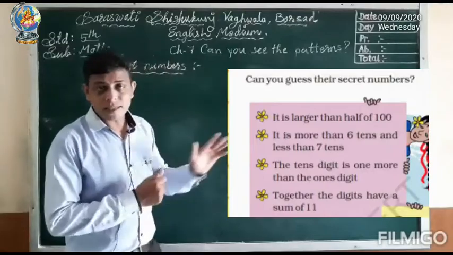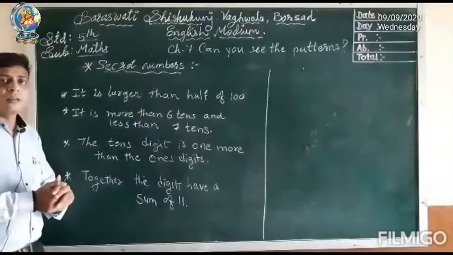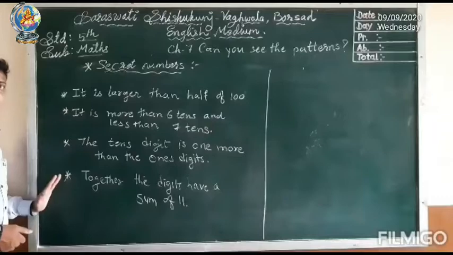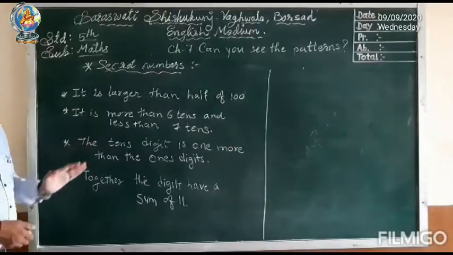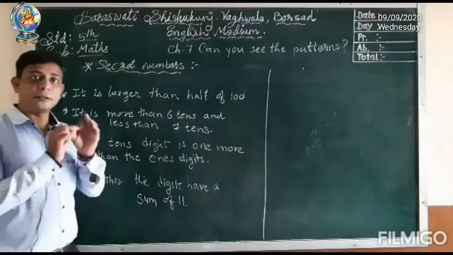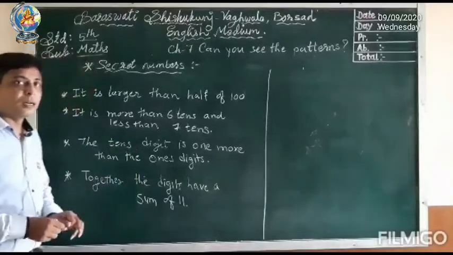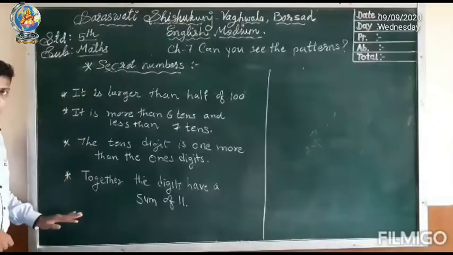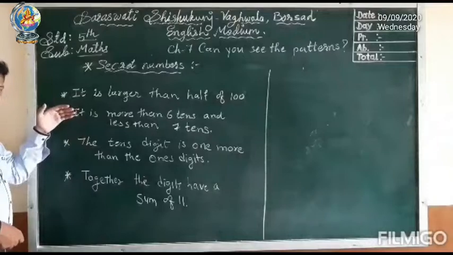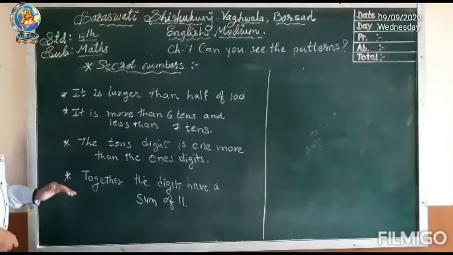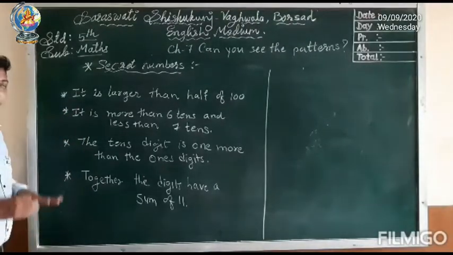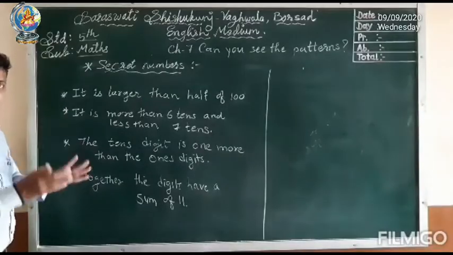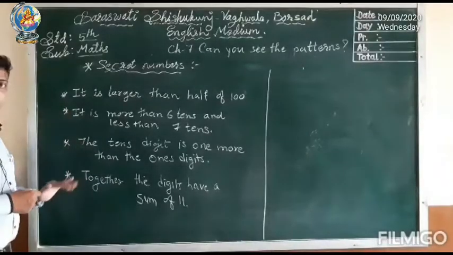Okay, so let us see number 1. Here 4 clues are given. We have to guess a number. What is the secret number that we have to find by using these 4 clues? So we will go through all the 4 clues one by one. At the end we will get the answer from the 4 clues.